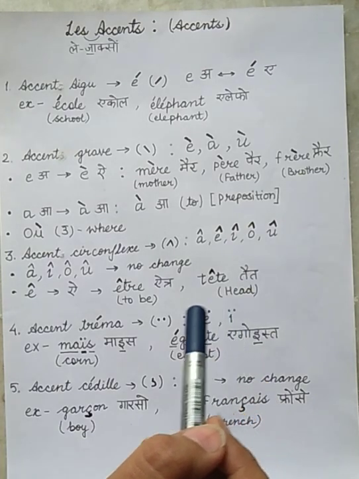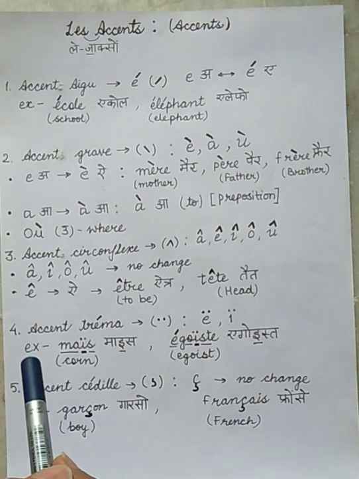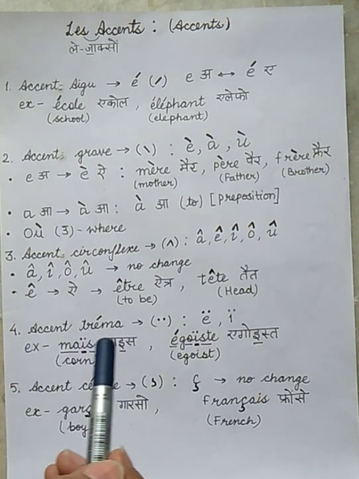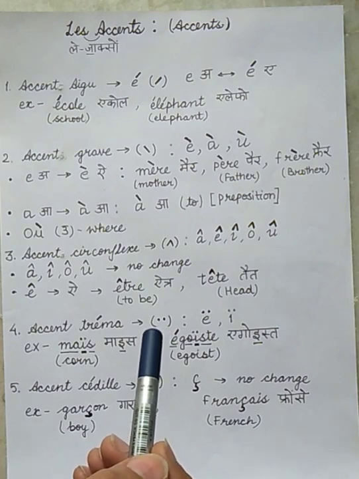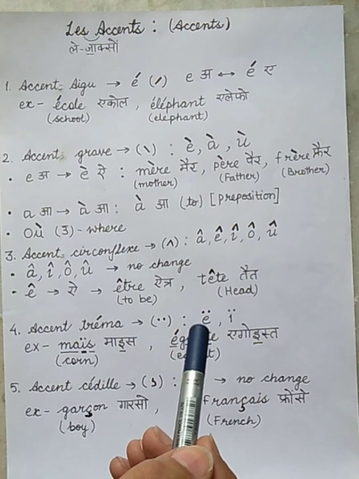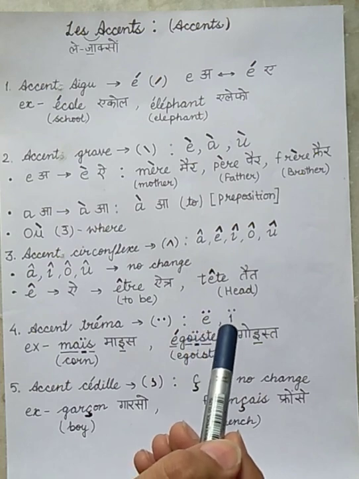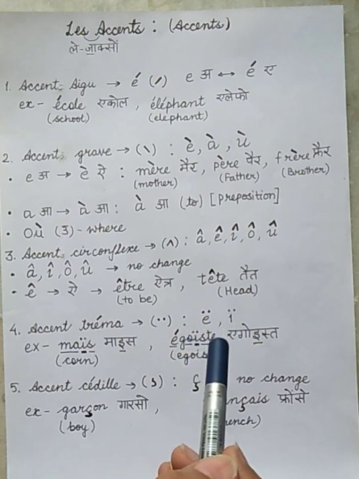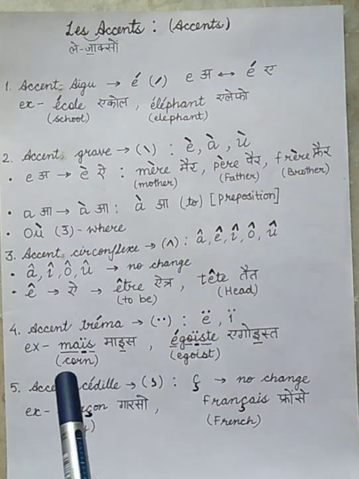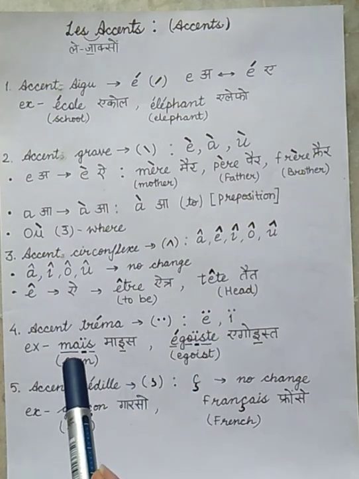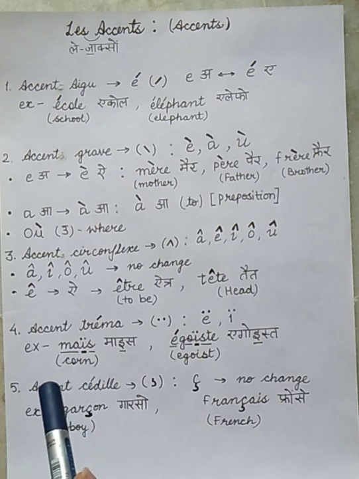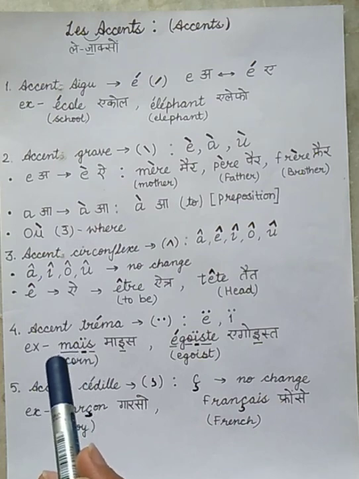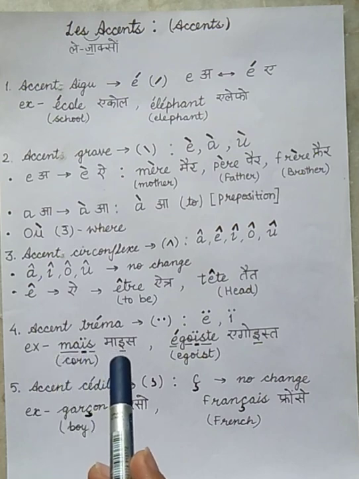Our fourth accent is accent tréma. It comes only on 2 letters, that is E and I. When we have this accent, we have to speak both the letters separately. For example, the word maïs, which means corn.